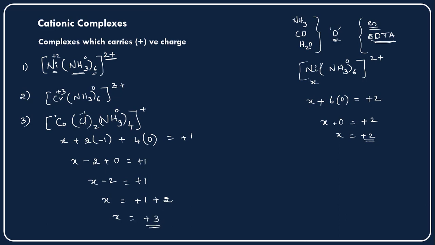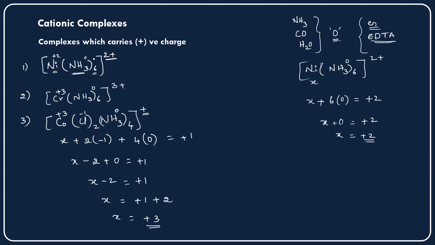Now what is the oxidation state of the cobalt here? Plus 3 is the oxidation state of the cobalt. But what is the charge the complex is carrying? Plus 1 is carried by this particular complex. So these are the cationic complexes, and in the cationic complexes, sometimes when all the neutral ligands are there, this charge will match with the central metal cation oxidation state.